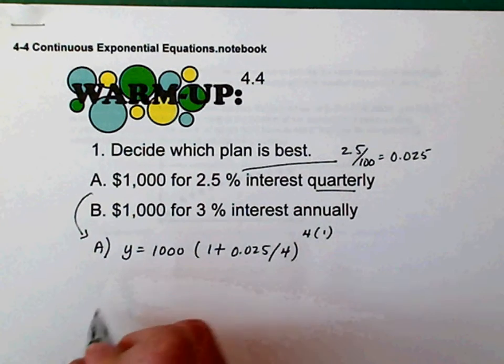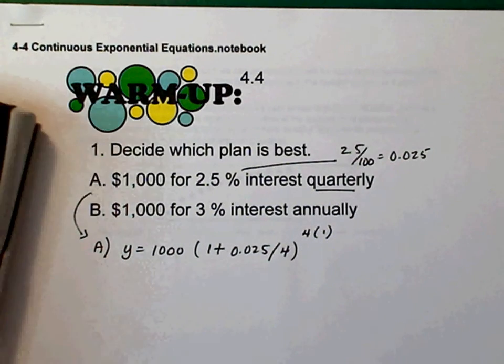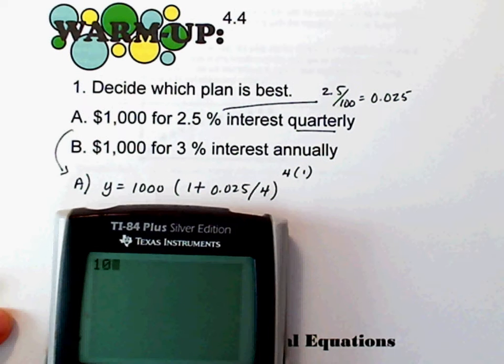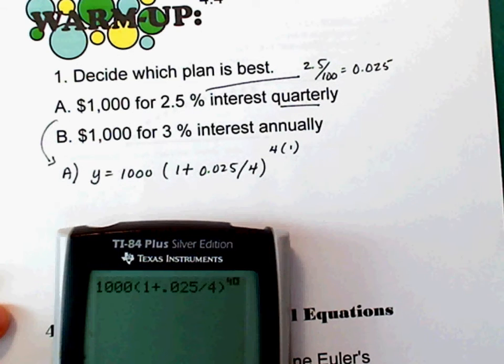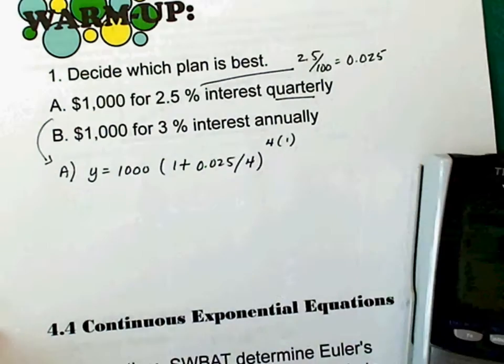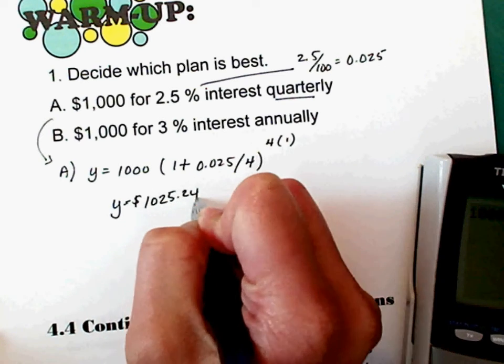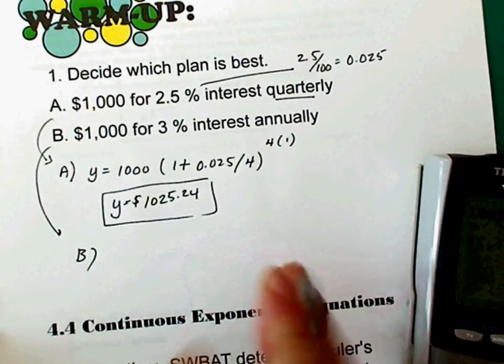Sounds good? All right, so we're going to type that in, and we are going to get the following. $1,000 increasing at 2.5%, divided by 4 because it's quarterly, raised to the 4 times 1. We'll just say per year. So for this one, you make $1,025.24. Let's take a look at B and see what B is.